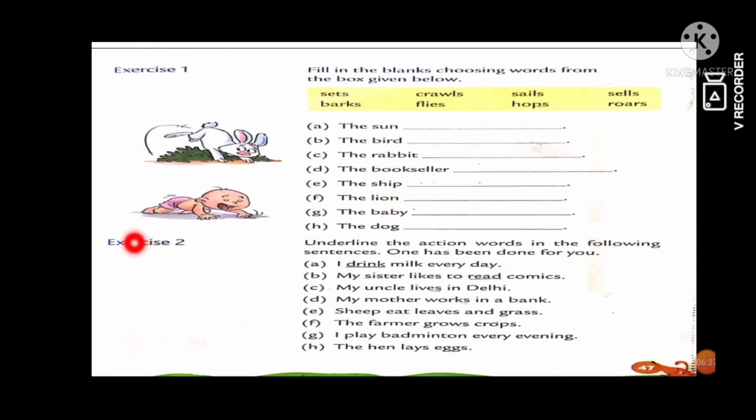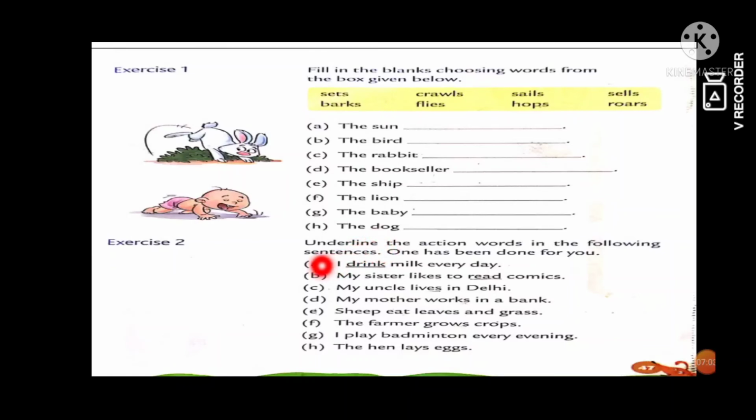Now exercise 2. Underline the action words in the following sentences. Students, here sentences are given, so you have to underline the action words, right? One example is done for you. Let's see. A, I drink milk every day. So which one is action word here? Drink. D-R-I-N-K, drink.